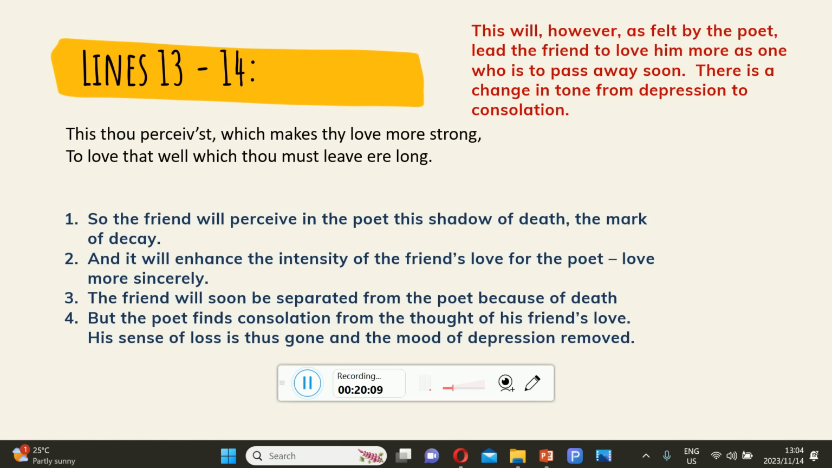The friend will soon be separated from the poet because of death, but the poet finds consolation from the thought of his friend's love. His sense of loss is thus gone, and the mood of depression is removed. So the couplet is a very strong closing statement.